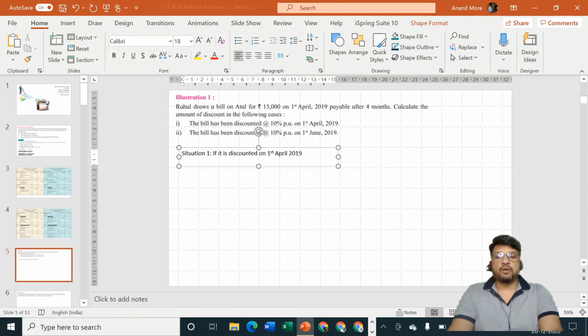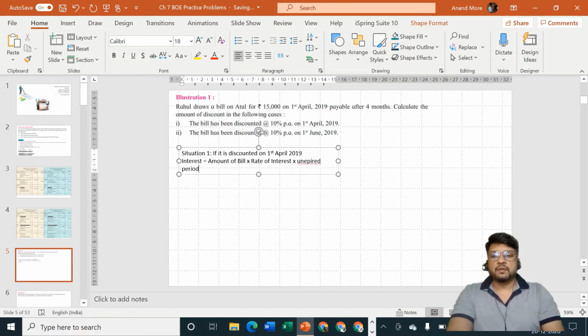Okay, so interest will be for how many months? 4 months. So I'll specify interest is equal to amount of bill into rate of interest into unexpired period divided by 12 months. Why 12 months? Because the period of bill is given in months. I hope it is easy to understand. Unexpired period upon 12 months.